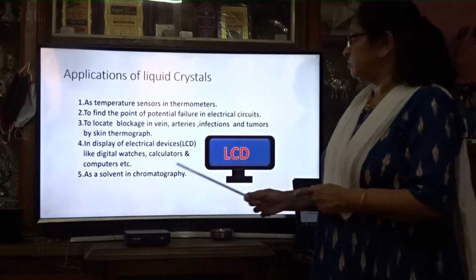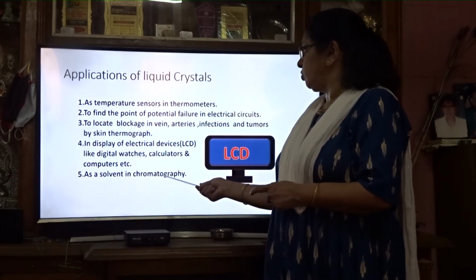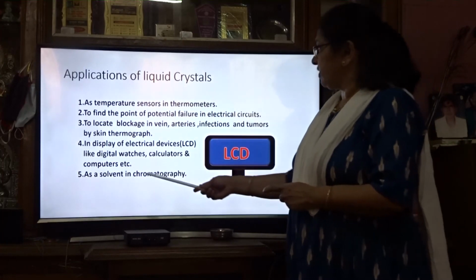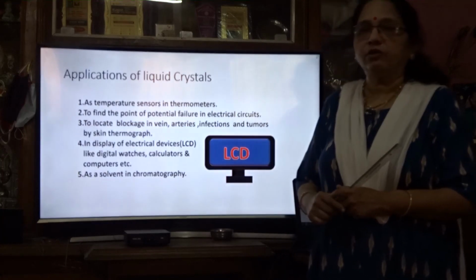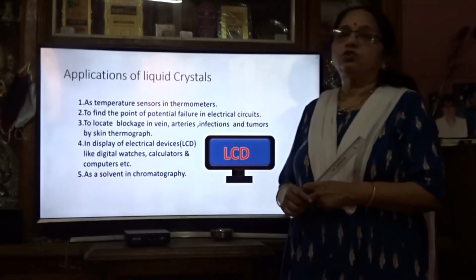They are also used as a solvent in chromatography. You know what chromatography is. It is used as a solvent since it also has liquid-like properties, so we can use it as a solvent.